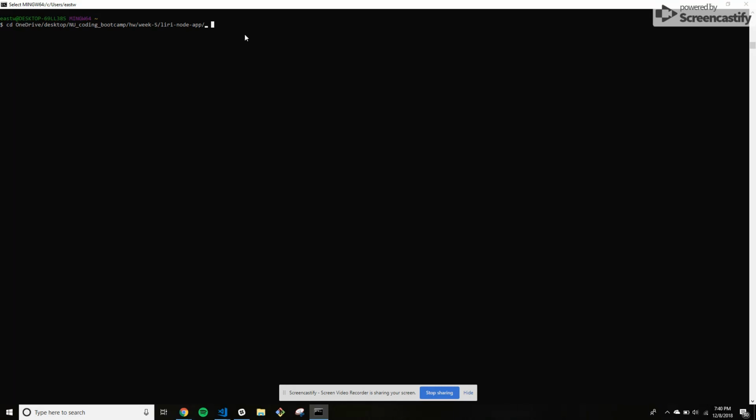So first thing you have to do is go to the folder where the application is. So that's what I'm doing right now. And now that we are in that folder, you can just do node and then the name of the application, which in my case is liri.js, and press enter.